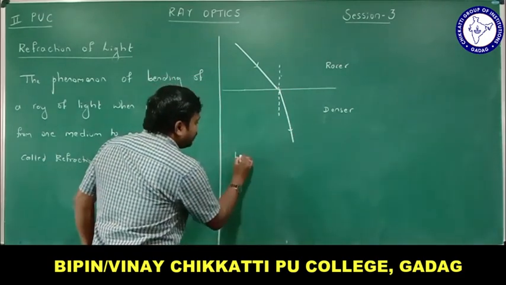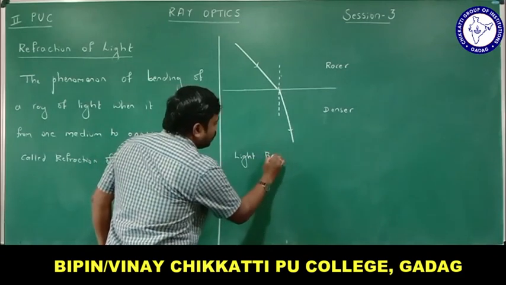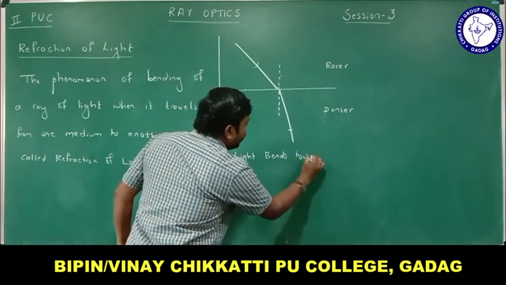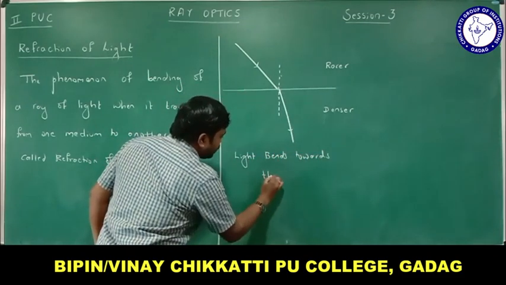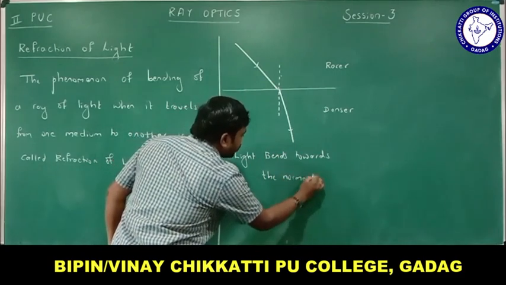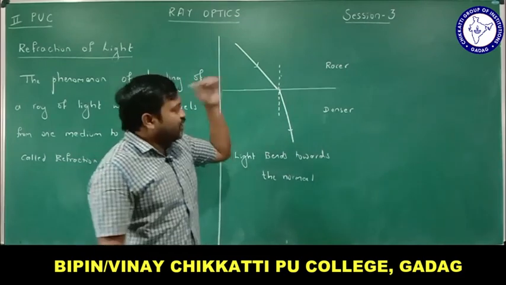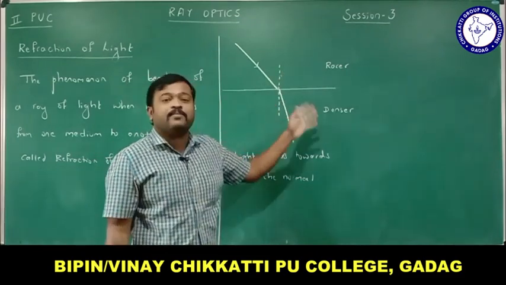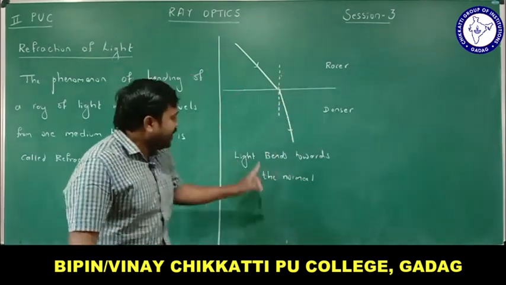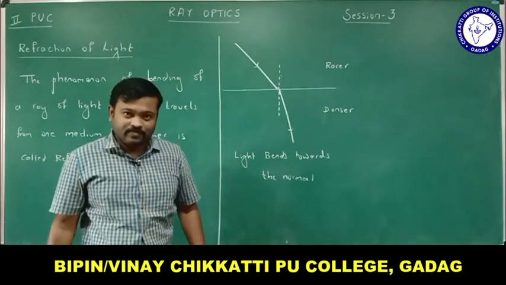Here the light bends towards the normal. Do you understand this? Light bends towards the normal. Do remember this. When a light ray travels from rarer to denser medium, speed decreases and the light ray bends towards the normal. Right?